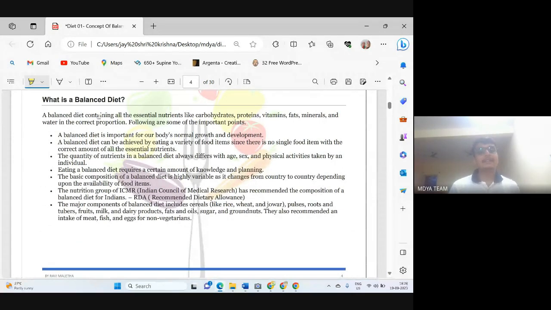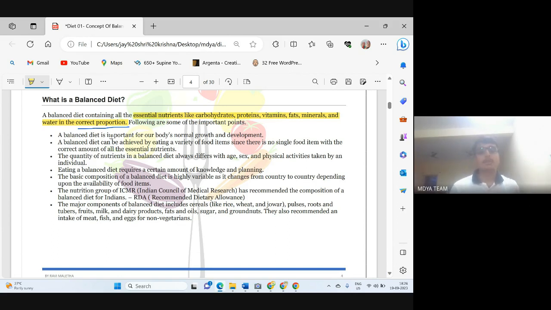So a balanced diet contains all the essential nutrients like carbohydrate, protein, vitamins, fat, minerals, and water in correct proportion. This correct proportion is very important. In whichever proportion our body needs all the nutrients, in that proportion all the nutrients should be present in our diet. So all these are some points related to balanced diet.